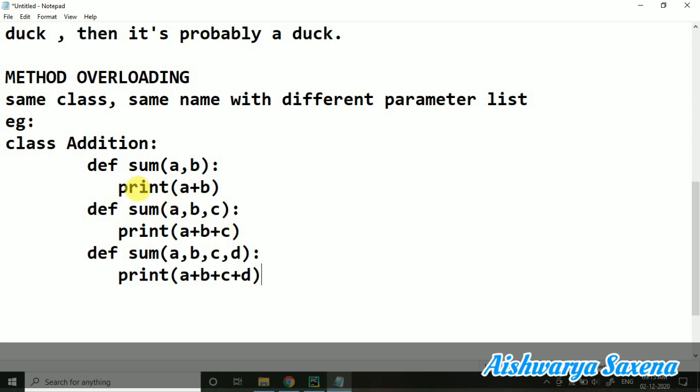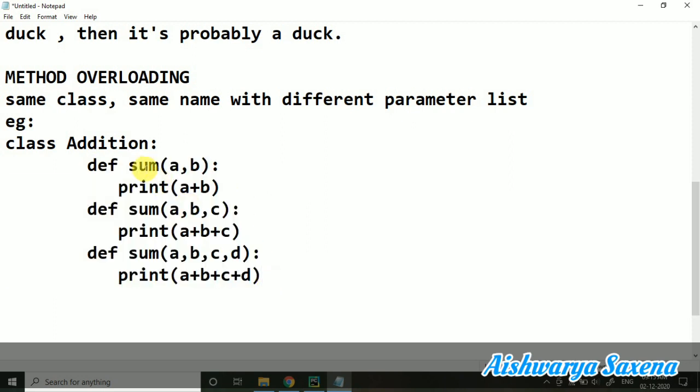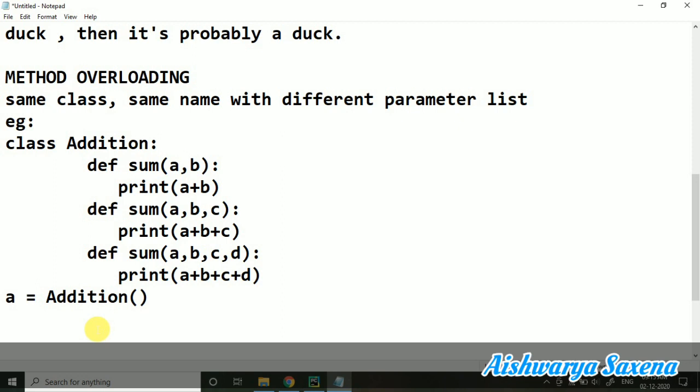So here in the same program we are having four different methods, but all of the same name, that is sum. And we are having different parameter lists, and accordingly we are calculating the summation. So in this case, we will be creating the object of this Addition class. And if we are having three numbers, we will be taking this method. And how will it understand? It will understand like a dot sum, and we can just pass the parameters accordingly.